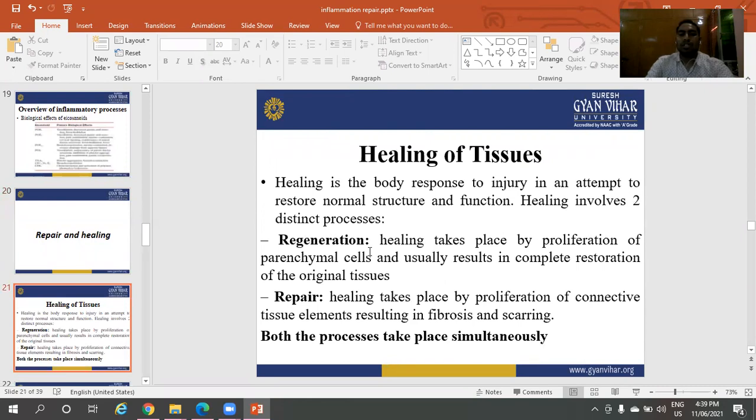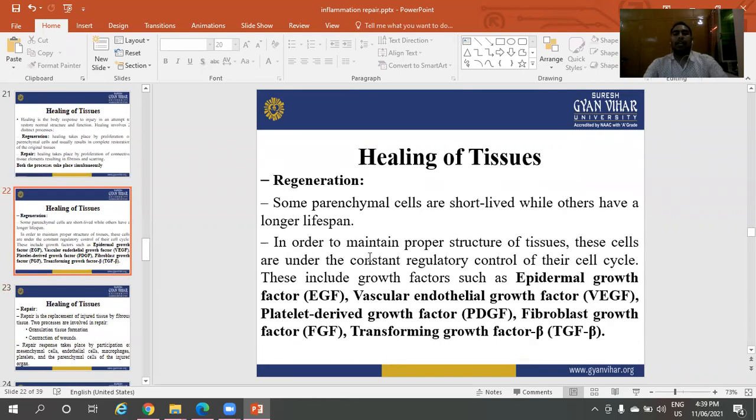Healing of tissues. Two processes are involved in the healing of tissues: the first one is regeneration and the second one is repair. Both processes take place simultaneously. These factors are involved in tissue healing: epidermal growth factor, vascular endothelial growth factor, platelet derived growth factor, fibroblast growth factor, and transforming growth factor.